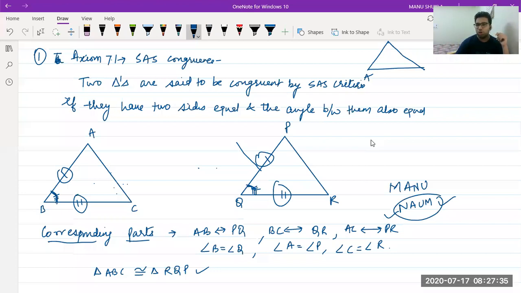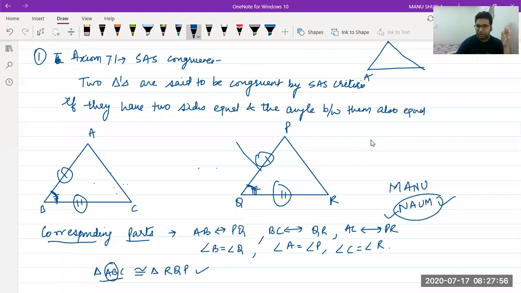In this case also, you have to understand the first triangle name you can write from any side. Suppose you write BAC, CAB, it is okay. But the second triangle name should be according to the first one. We know AB is equal to PQ.